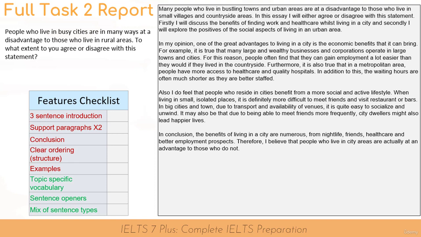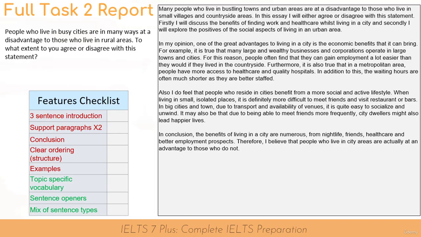For this reason, people often find that they can gain employment a lot easier than they would if they lived in the countryside. Furthermore, it is also true that in a metropolitan area, people have more access to healthcare and quality hospitals. In addition to this, the waiting hours are often much shorter as they are better staffed.